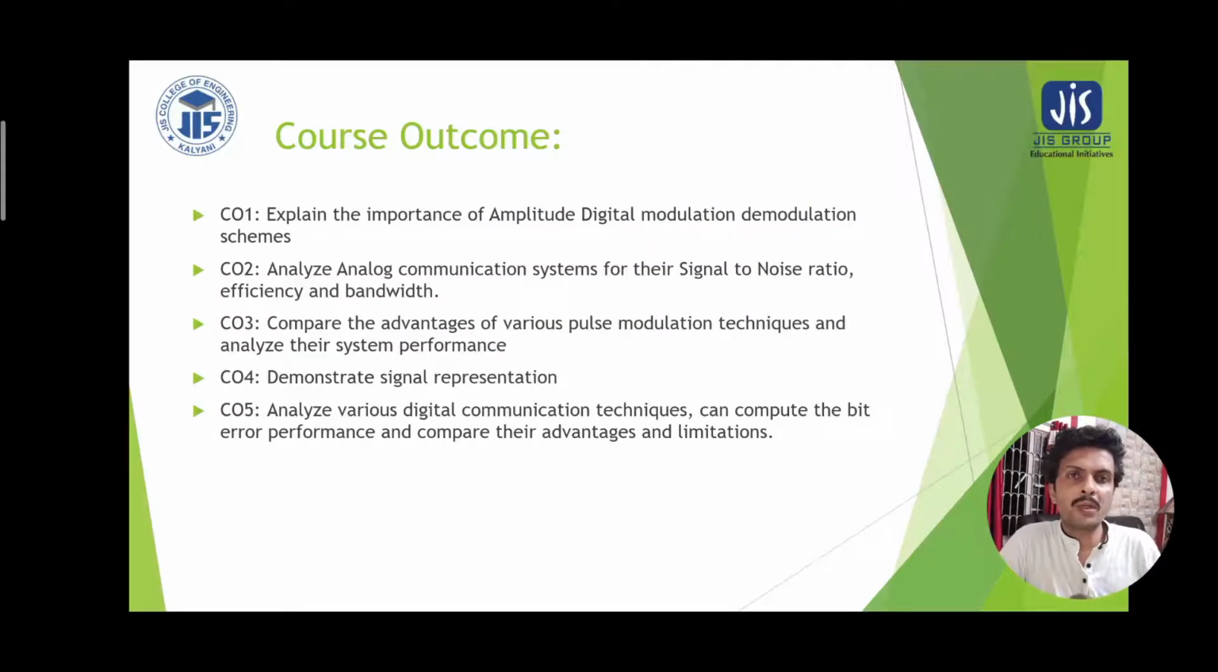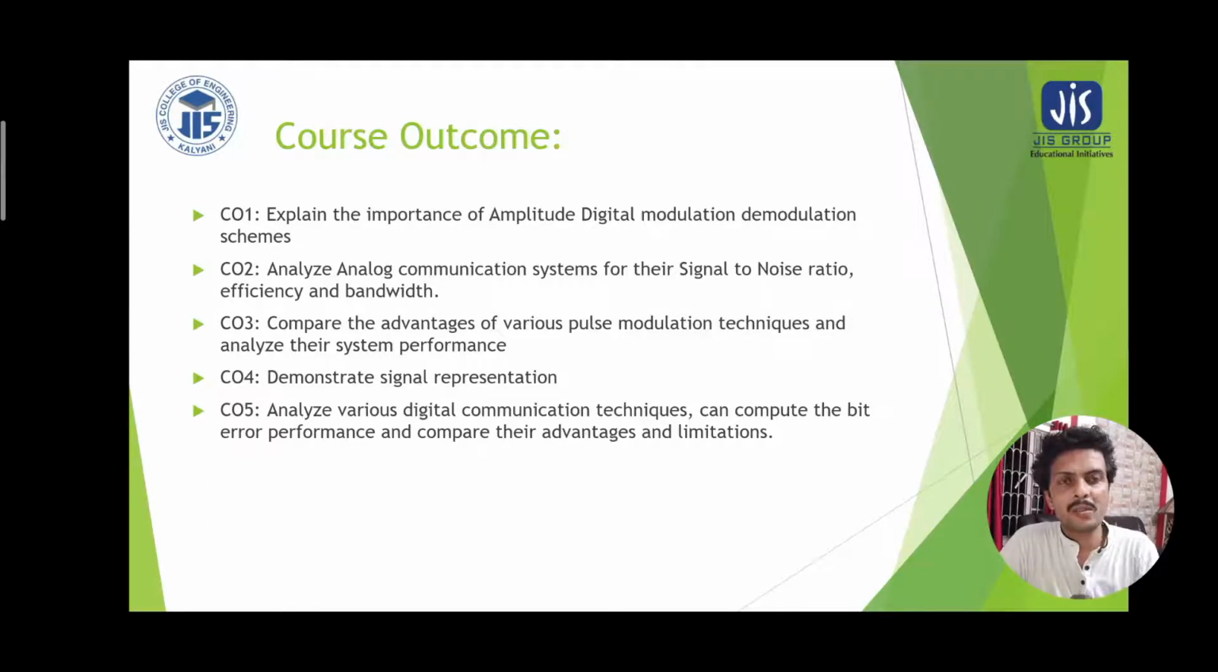There are 5 course outcomes of this subject. The first one explains the importance of analog and digital communication, that is the modulation and demodulation schemes. In this case, we are very much interested to grow the knowledge of the student towards the basic definitions of the modulation and demodulation part. The second course outcome deals with analyzing analog communication systems for their signal to noise ratio, efficiency and bandwidth,